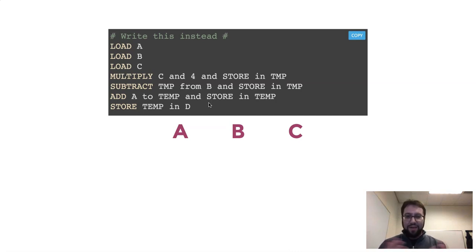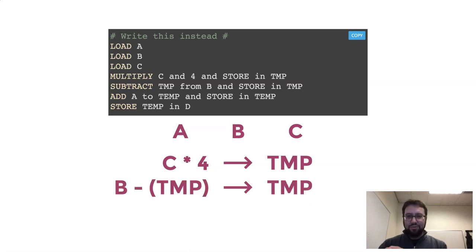So in any case, we take our values, A, B, and C. We're saying that we want to multiply C and 4 and store that in temp. So we take C times 4, I'm using a little star to represent multiplication. And then we're subtracting temp from B and storing that inside temp again. But temp, you remember, previously was C times 4. So really that's just another way of saying B minus C times 4.